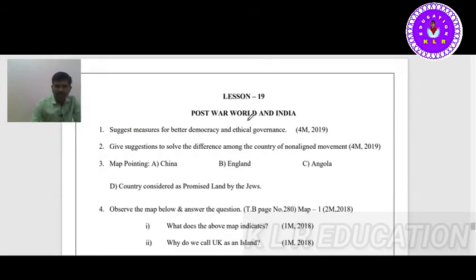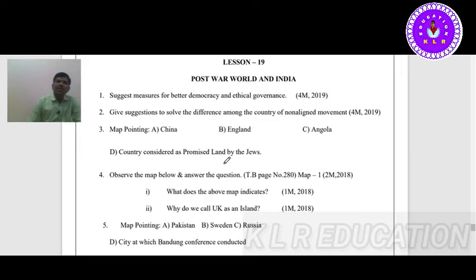19th lesson. Suggest measures for better democracy and ethical governance. It is your own question, your own answer you have to write. What is democracy actually, and what does democracy need? To fulfill the aims of democracy, what kind of government is required? How should the government approach treating the people? In your own way you have to write.